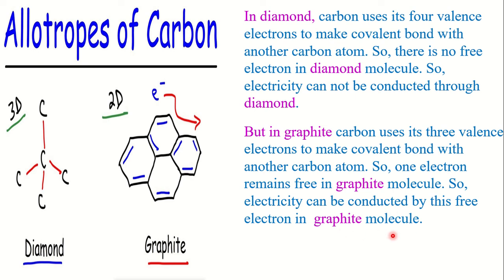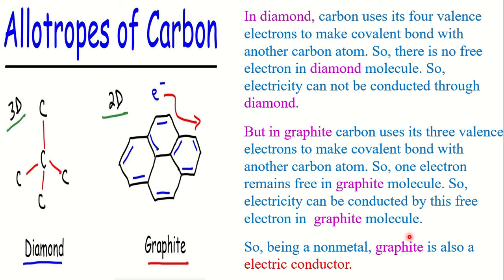For this reason, graphite and diamond are both forms of carbon, but graphite can conduct electricity and diamond cannot. So being a non-metal, graphite is also an electric conductor.